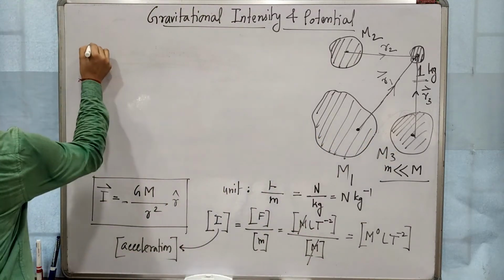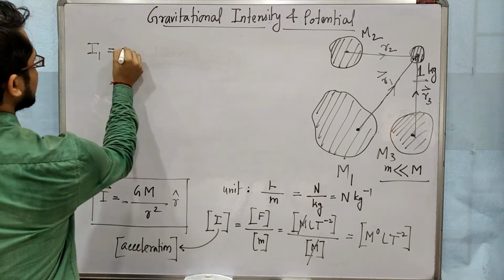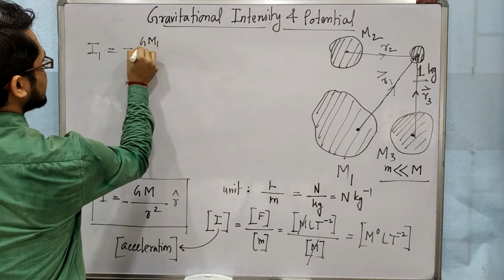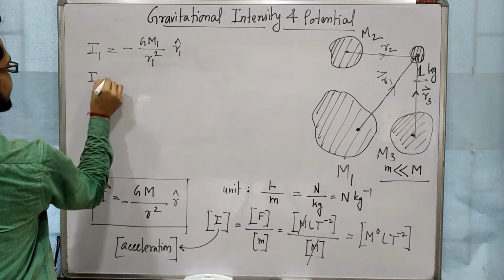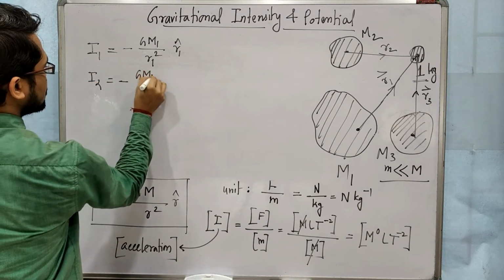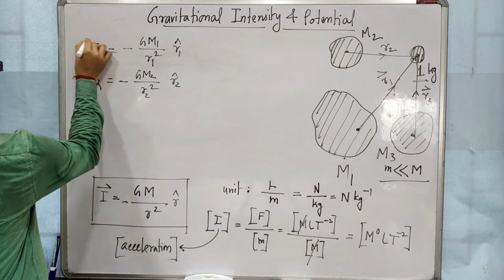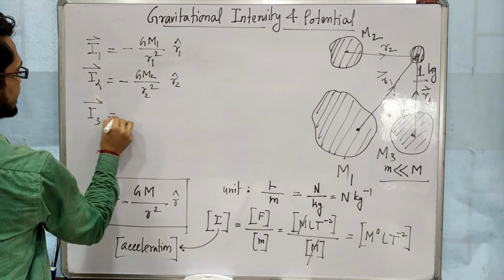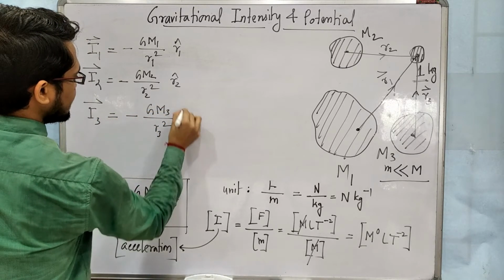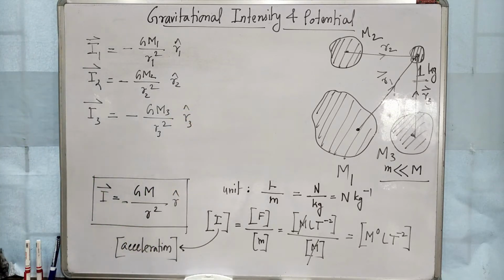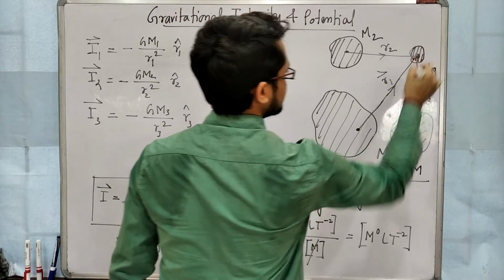So I1 will be minus G m1 by r1 square r1 cap, I2 minus G m2 by r2 square r2 cap, and I3 is minus G m3 by r3 square r3 cap. These are vectors, and we have to find the total gravitational intensity at this point.